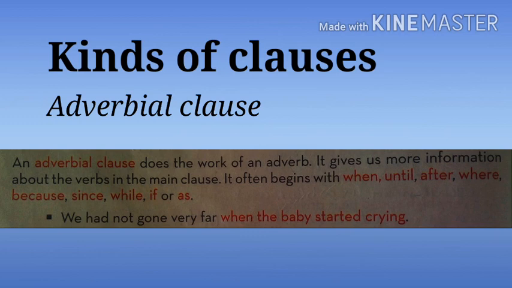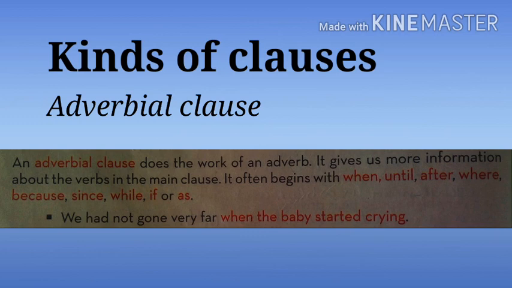What is that called? Adverbial clause. So here it gives us more information about the verbs in the main clause. We learned the main clause and the second one, the subordinate clause, that is the dependent clause. The main clause is the independent clause.